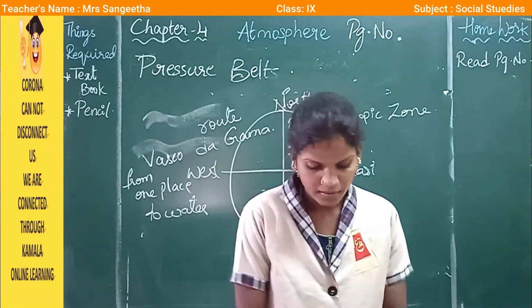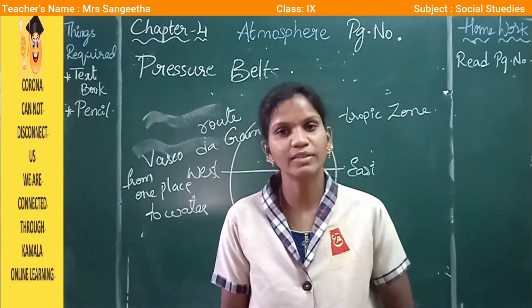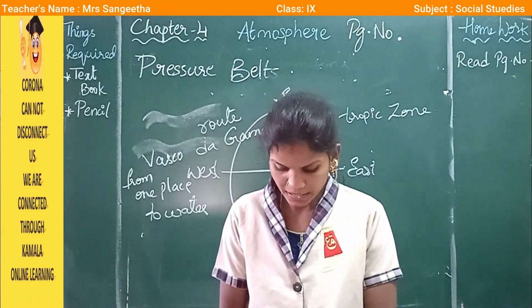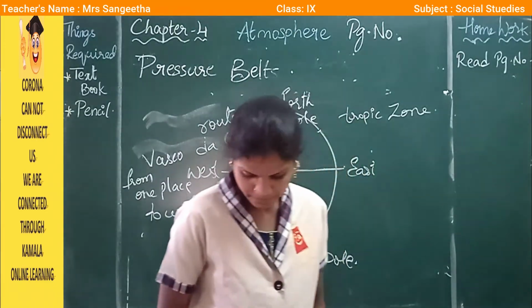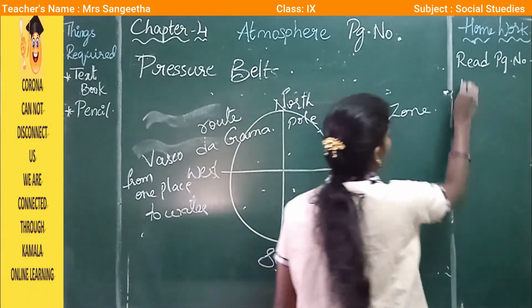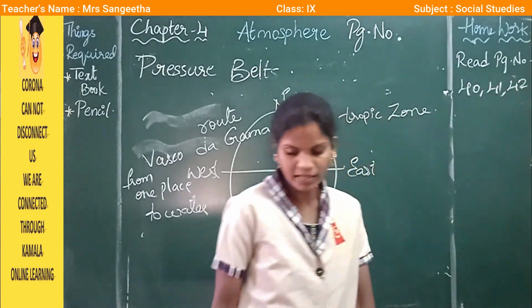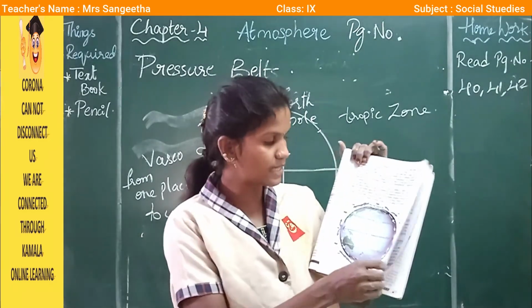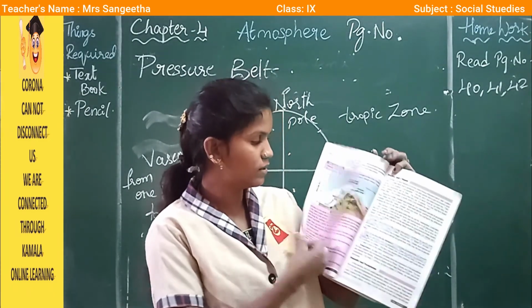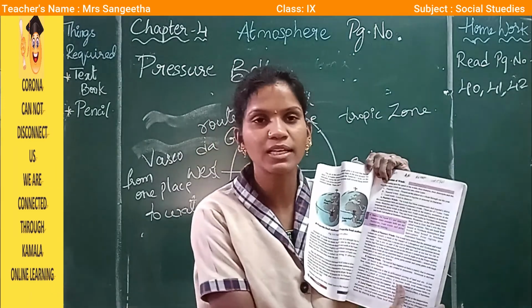Okay, I'll stop here. Once go through the lesson which I have explained till page number 42, pages 40, 41 and 42. I have explained this picture. See carefully, and the second picture also I have explained. Go through this and you can easily get the points.